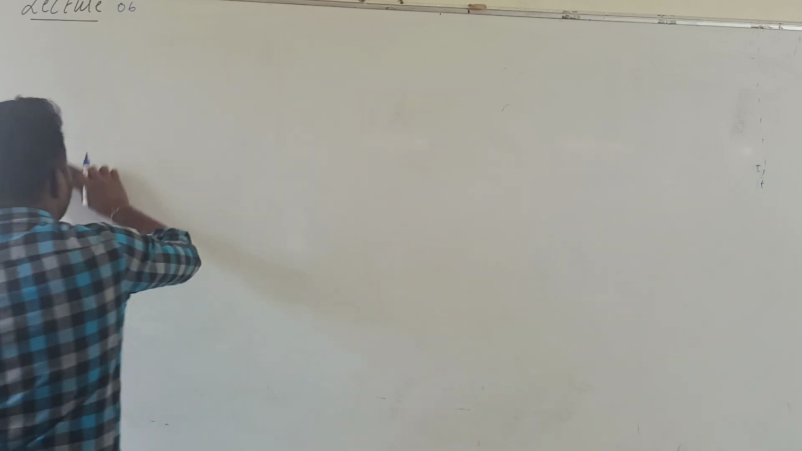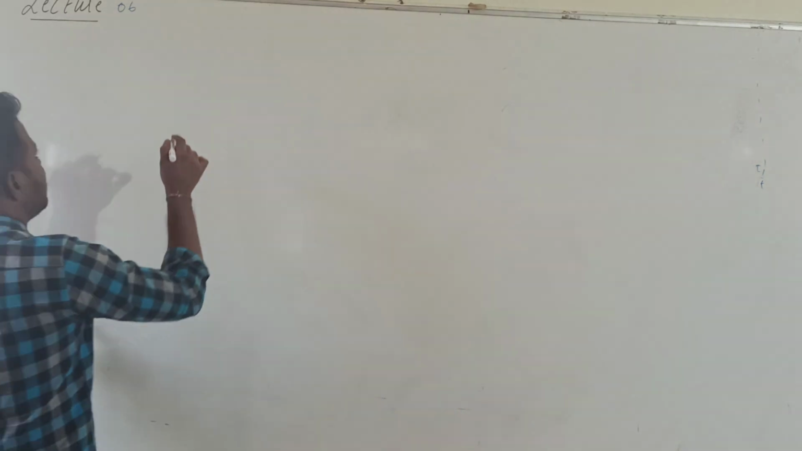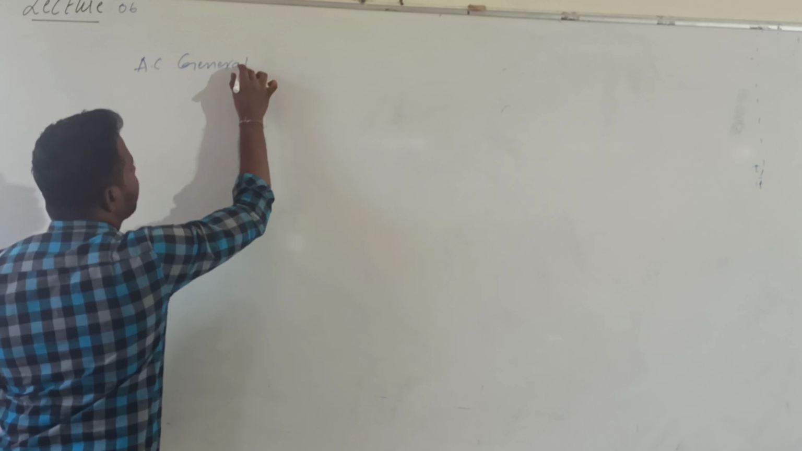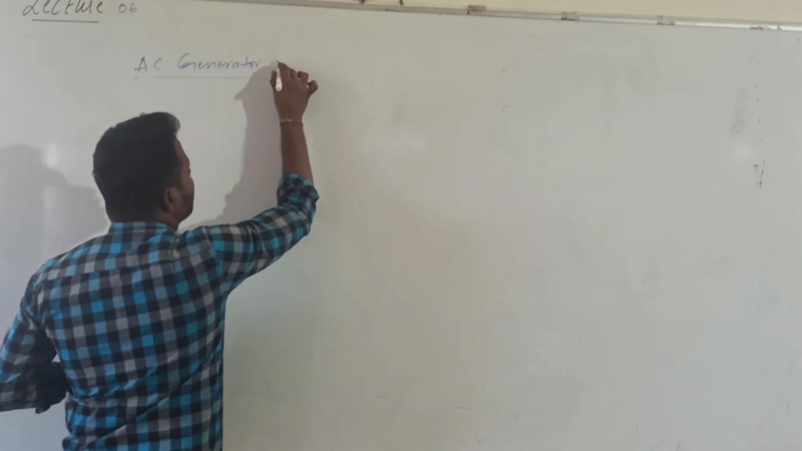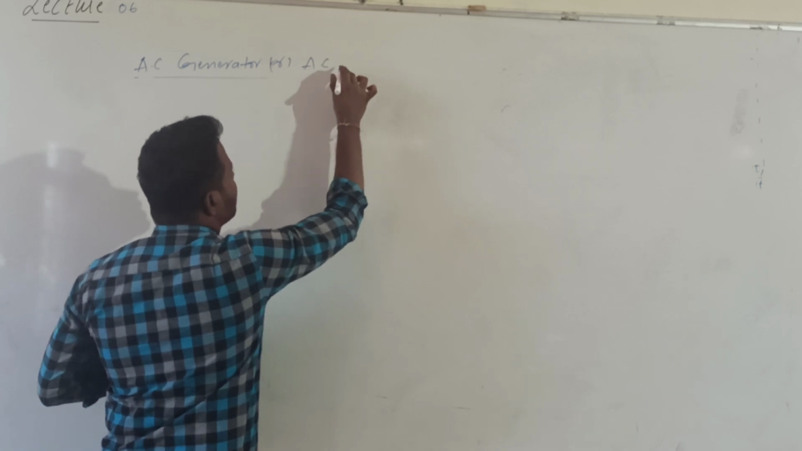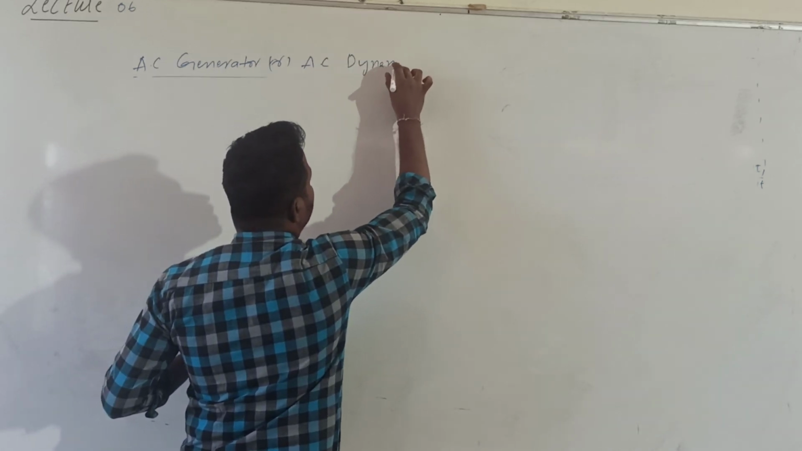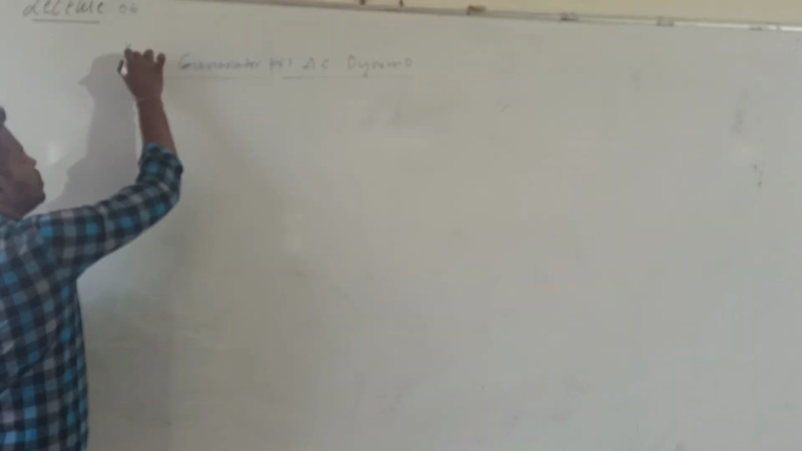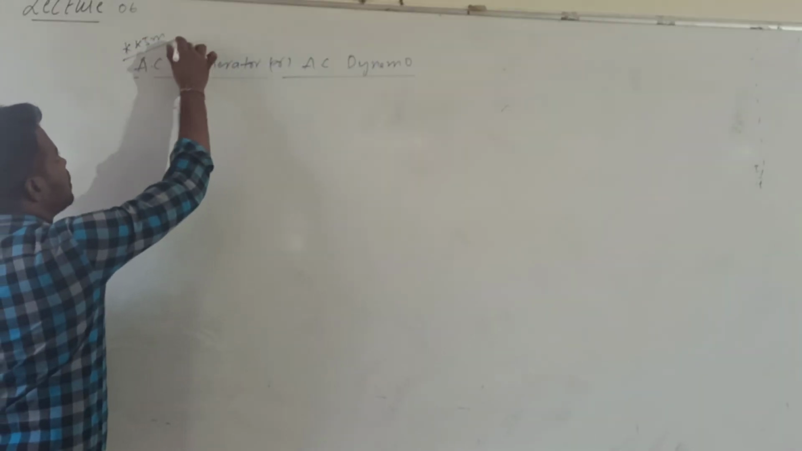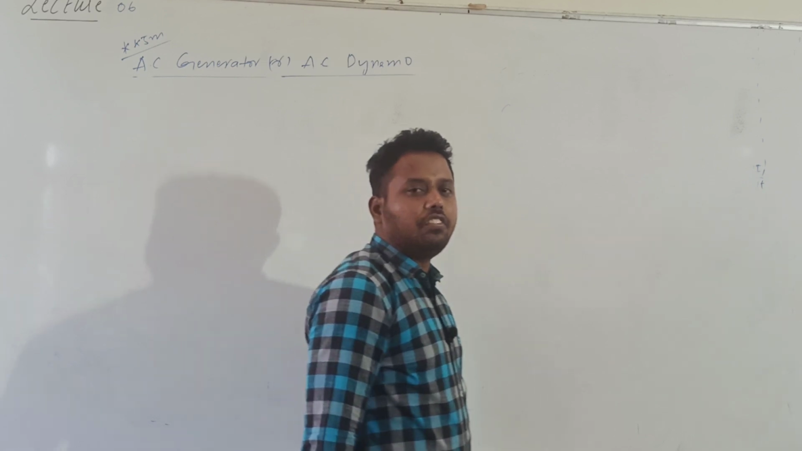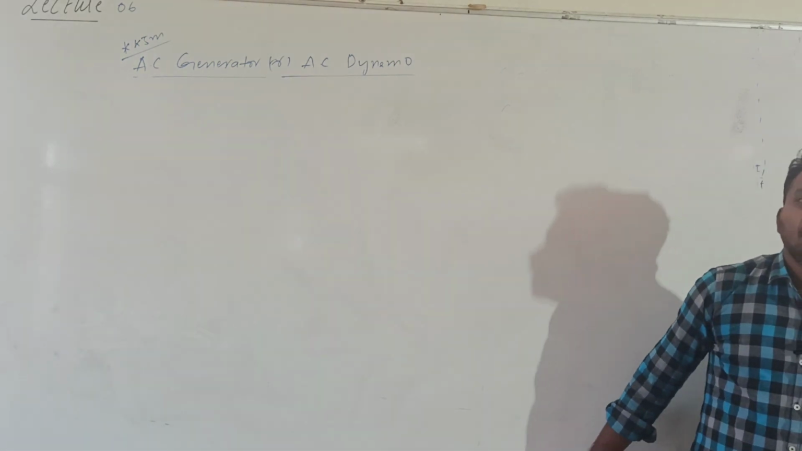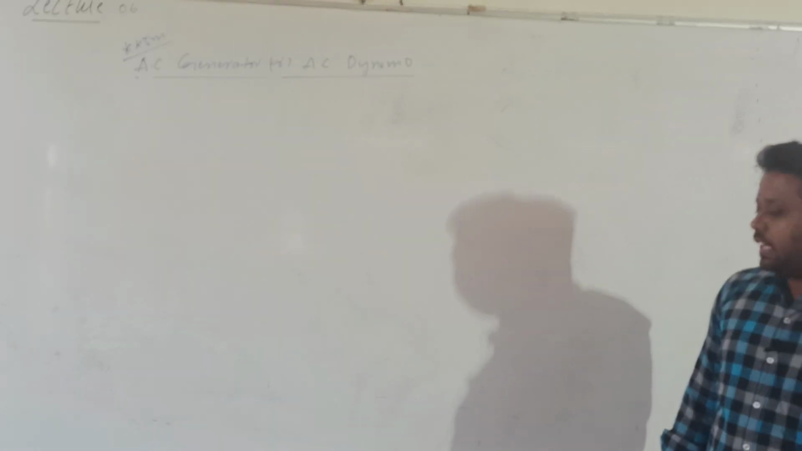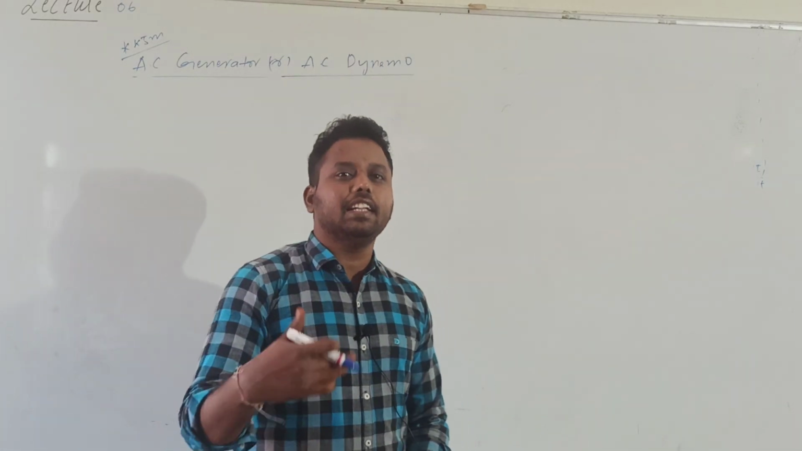Which one is it? AC generator, or it is also called AC dynamo. What is the meaning of AC? Alternating current. So this is a very important question for 5 marks. The only question that can be asked in this chapter for 5 marks is: describe the construction and working of AC generator. Okay? This is a continuation of the chapter on AC, and we'll get it in the next one.